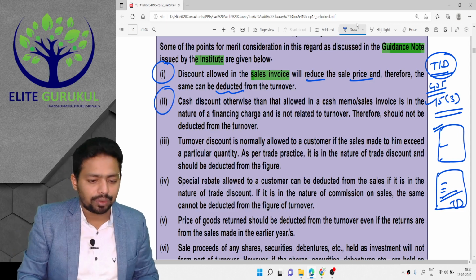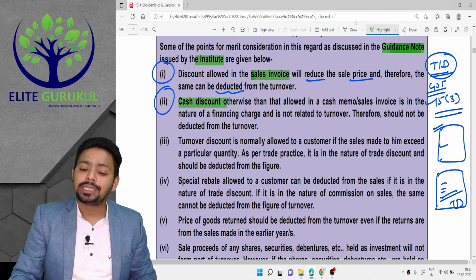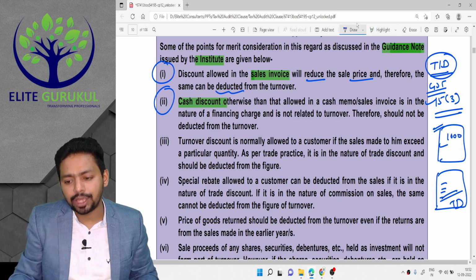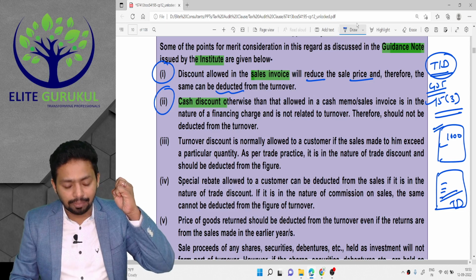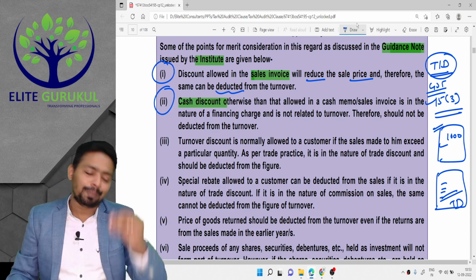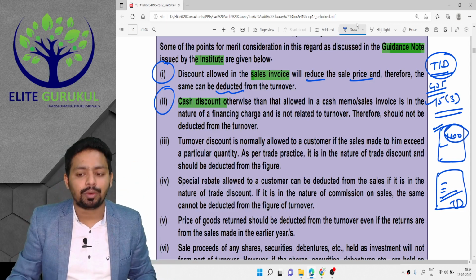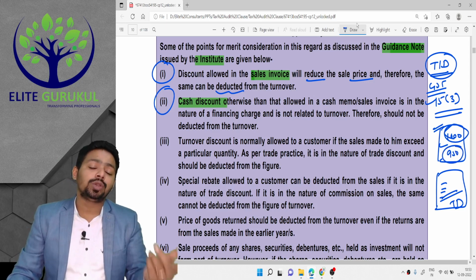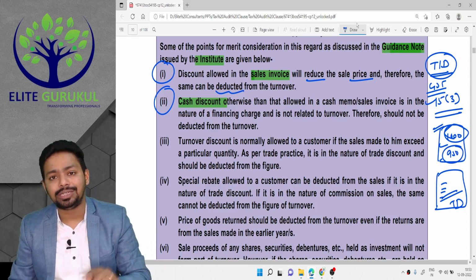Cash discount, we should not subtract the cash discount. No, we should not. But sometimes what happens in small shops, after the invoice is prepared for 1,000 rupees, as a matter of negotiation, at the last moment you say, uncle, please reduce at least 50 rupees from this. So though the invoice was prepared for 1,000, the poor fellow has received only 950. The invoice was issued for 1,000, but the actual amount he has received is 950.